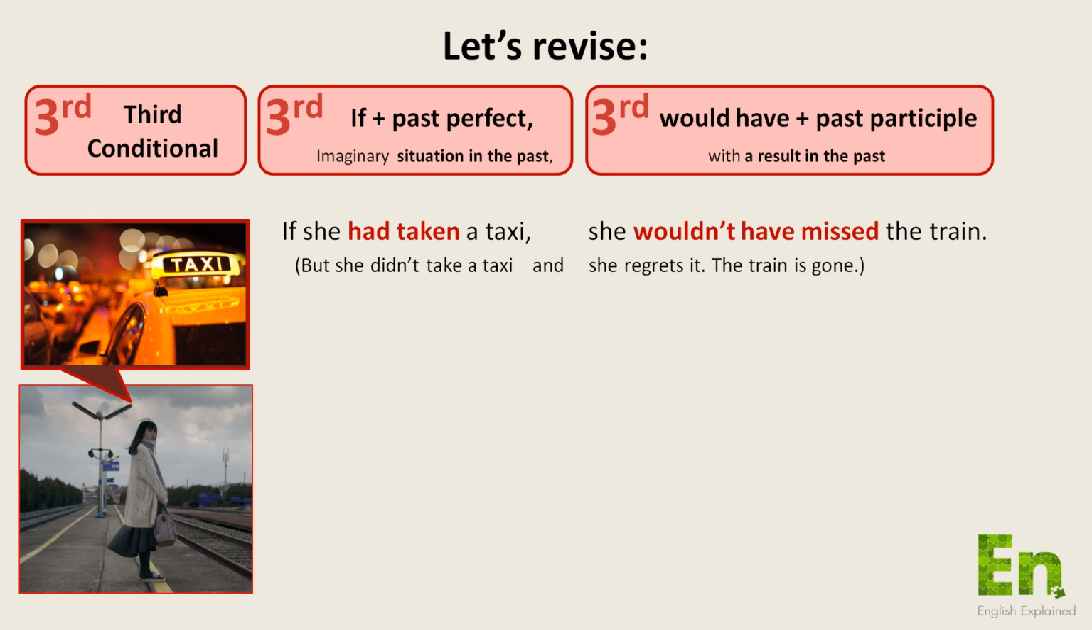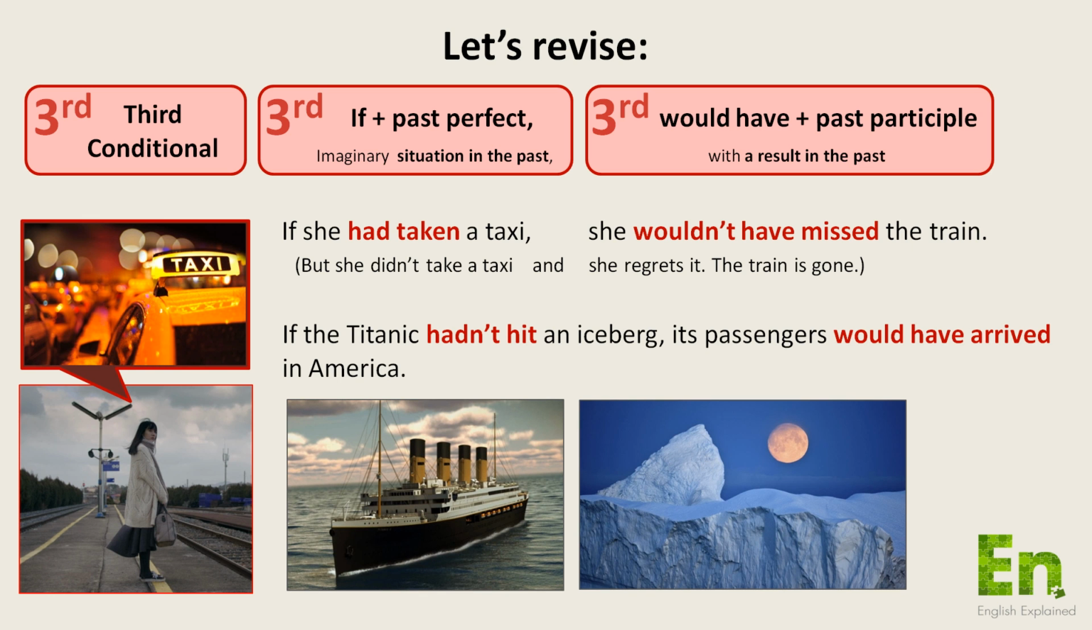The train is gone. If the Titanic hadn't hit an iceberg, its passengers would have arrived in America. Again, this is an imaginary situation in the past, with a hypothetical result in the past. The Titanic did hit an iceberg, and most of the passengers didn't arrive in America.